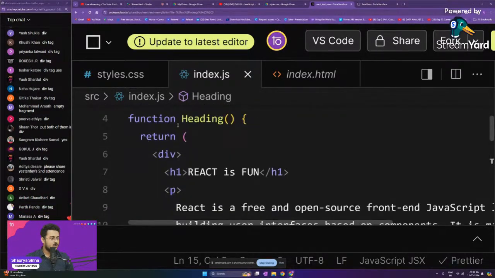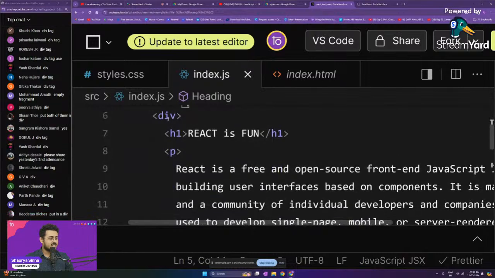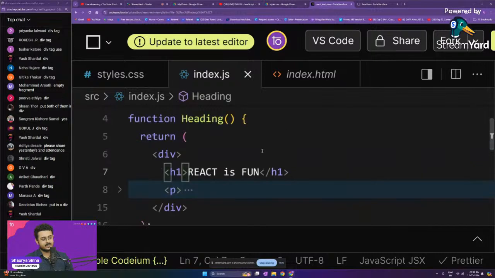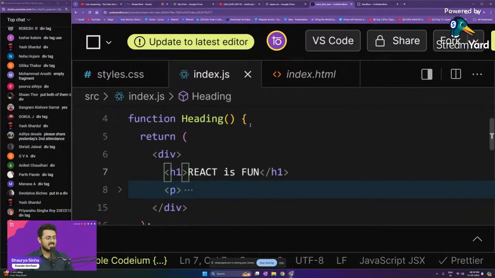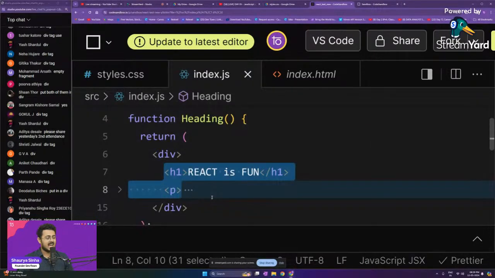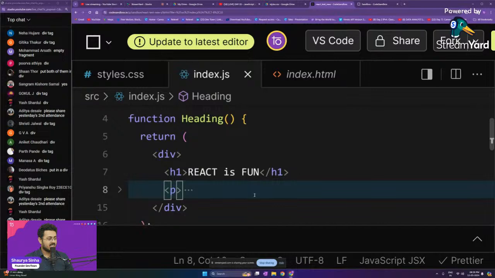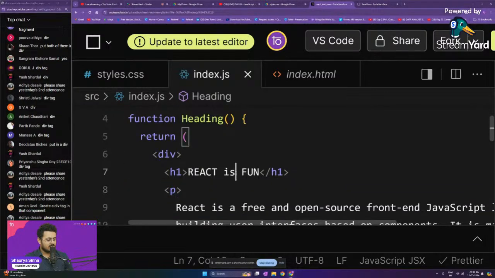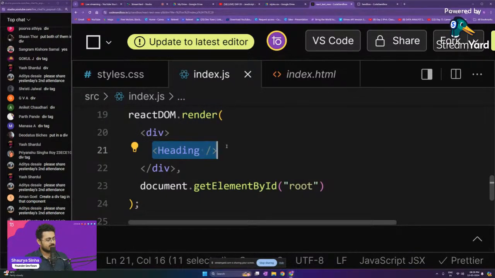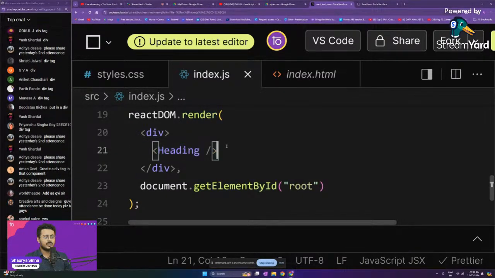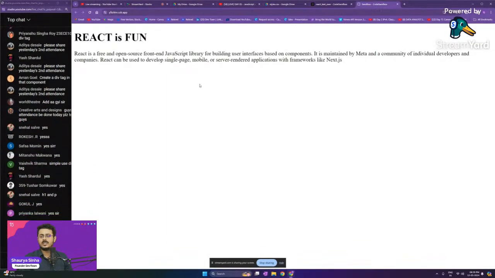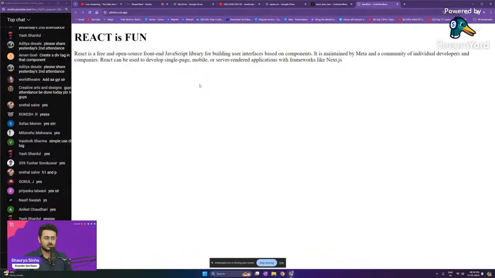So as you're able to see, now the function Heading is returning a div tag that contains an h1 tag as well as a paragraph tag inside of it. Are you guys able to understand this? Please let me know. Now if I save this, as you will be able to see, we are currently rendering only the heading component. So we go back to our sandbox and refresh our page. Everything is working absolutely the same. There are no issues, no problems whatsoever.